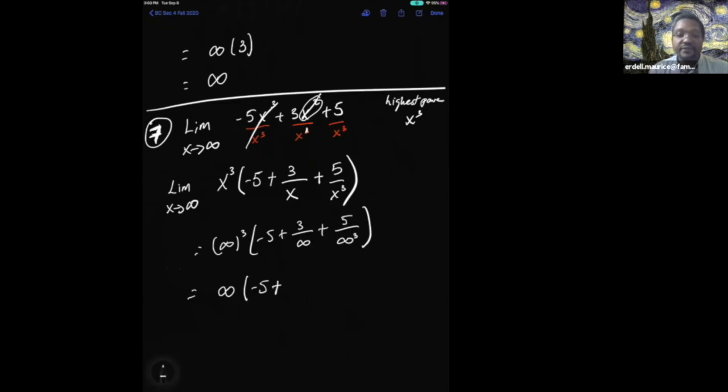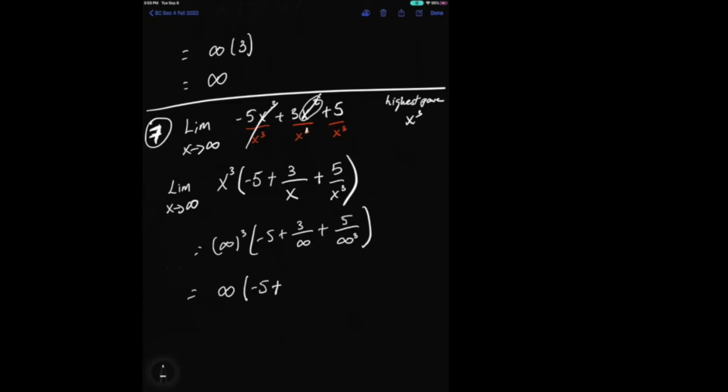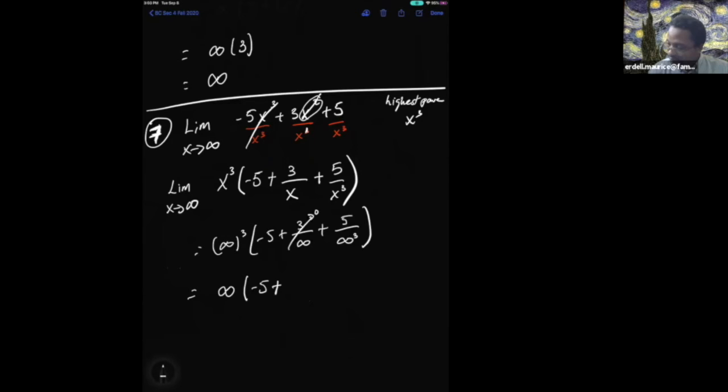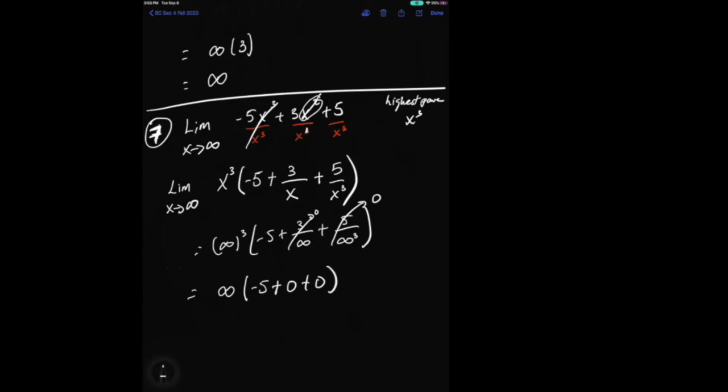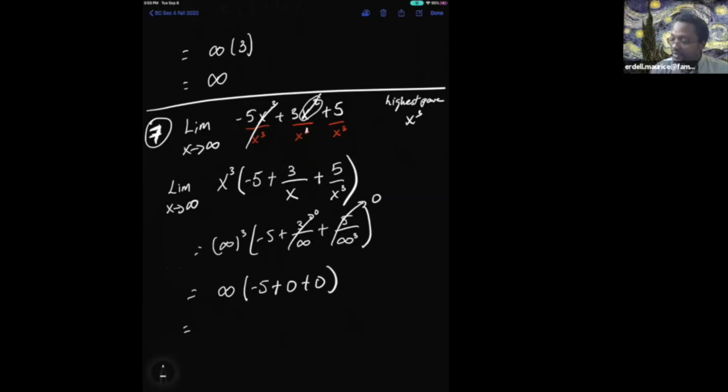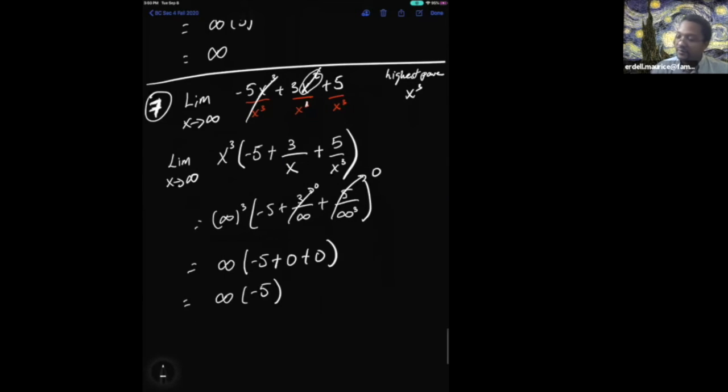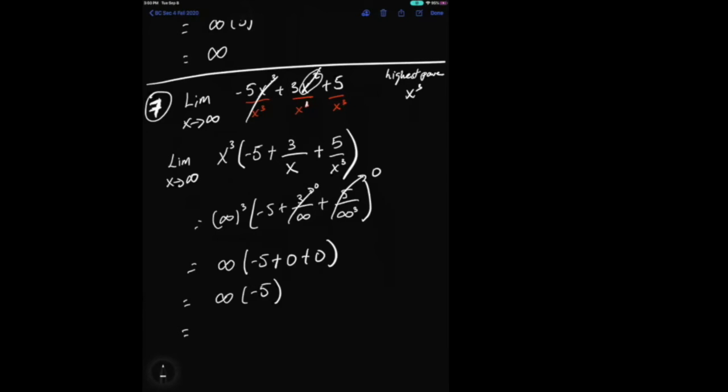What is 3 divided by infinity? 0. This will become 0. And what is 5 divided by infinity? 0. It will also become 0. Negative 5 plus 0 inside the parentheses is just negative 5. Now what is infinity times negative 5? Negative infinity.